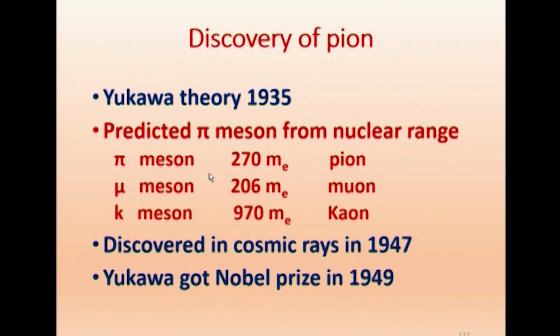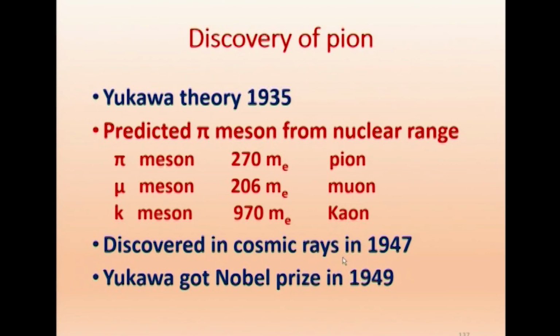Yukawa never called it pi meson theory; he only said meson theory because it was only predicted. When the three particles were found experimentally in cosmic radiation, 270 MeV corresponded to what Yukawa predicted.